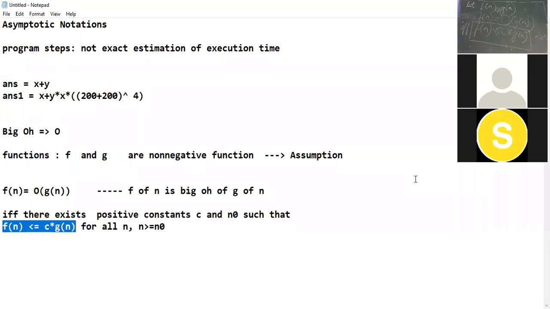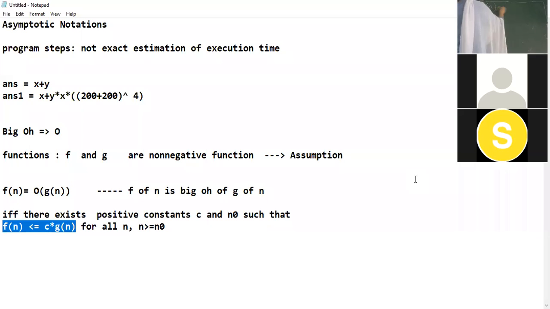Now we'll see one example, then I will come back to these notations. Such questions can be asked in your MCQ also: for given f of n and g of n, is f of n equal to big O of g of n, is it true or false? Such notations can be asked.